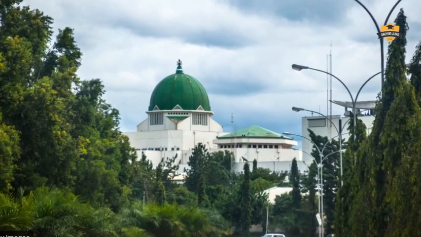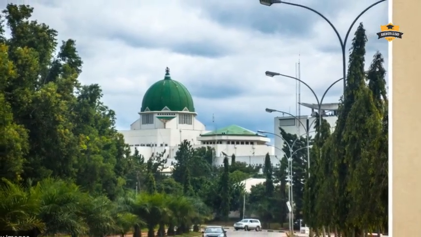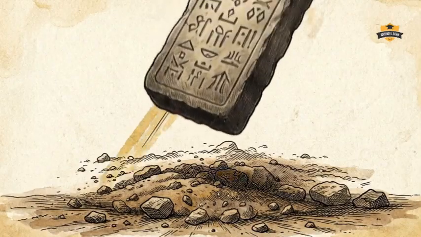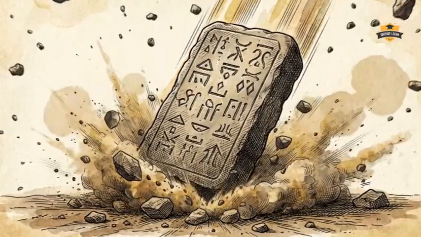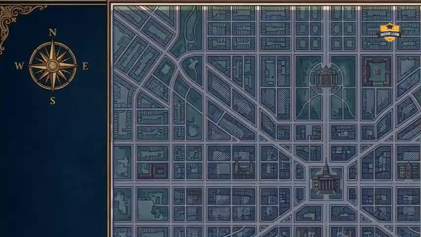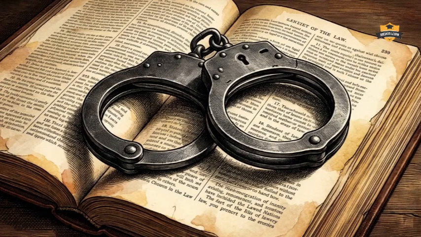To move beyond suggestion, we must reach Step 2, authority. Within the green dome of the National Assembly, constitutional authority is exercised. The Constitution grants the representatives inside this building the specific right to write and pass the rules that govern the state. But Step 3 is power. A rule written in a book is ineffective without the actual capacity to enforce it. On our blueprint, we see power concentrated at the nodes of enforcement, like police headquarters. The police possess the physical capacity, the power, to arrest those who break the new rule.